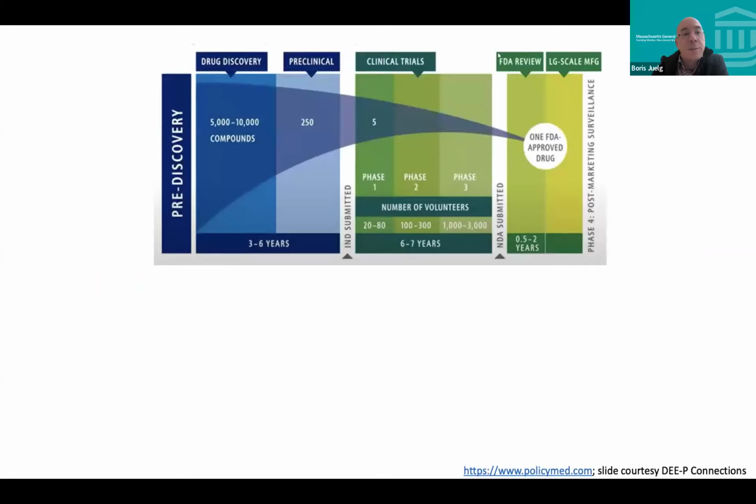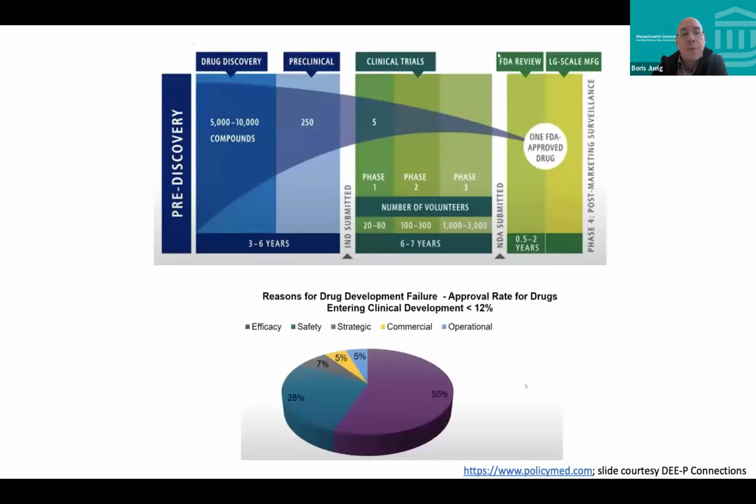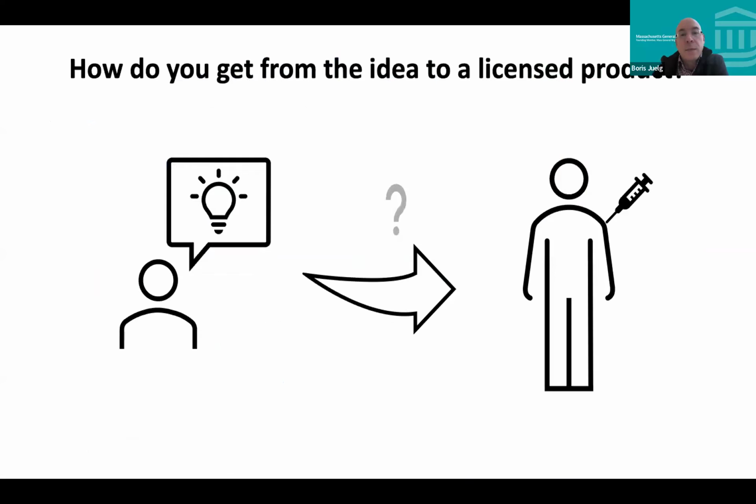As you can see, you start with many different compounds in the discovery phase. You go through preclinical, and I'm going to come back to that. Then you go through your clinical trial steps, and at the end, very few of those really make it to approval overall. And if you think about what fails, and why we have such a low approval rate overall, efficacy and safety are pretty much the big reasons why a drug is not being moved forward. So how do you get from your idea that you have in the lab to your licensed product?